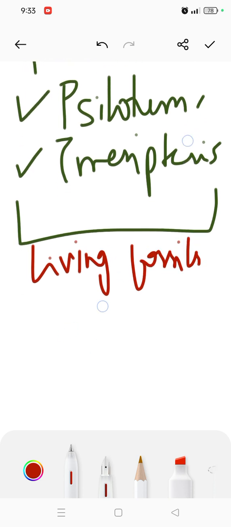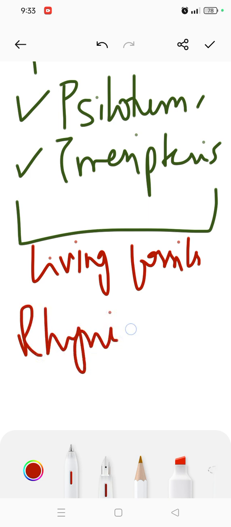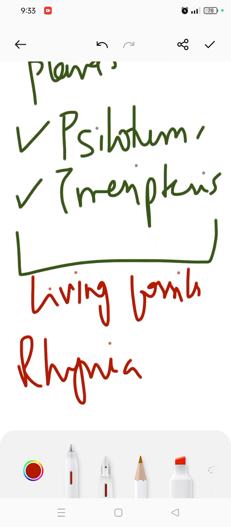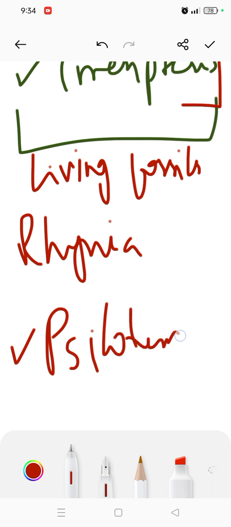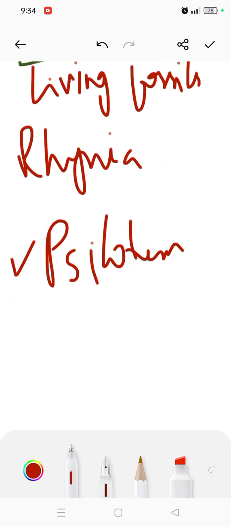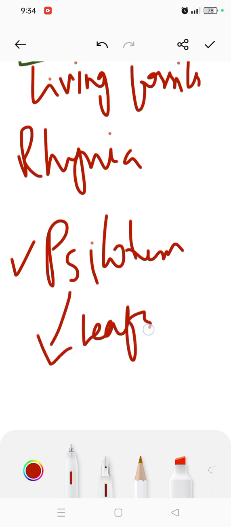They have apparent similarities with the fossil plant Rhynia. That's why they're called living fossils. Of these two genera, first is Psilotum, which is a living vascular plant in which leaves and roots are absent.